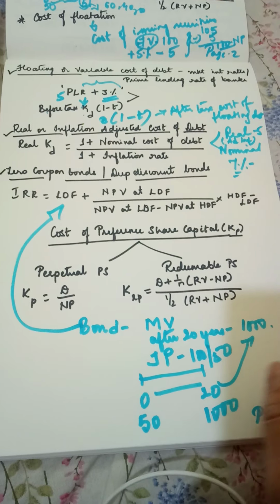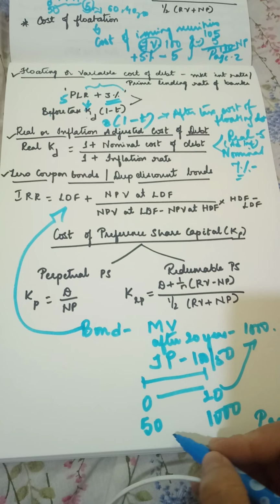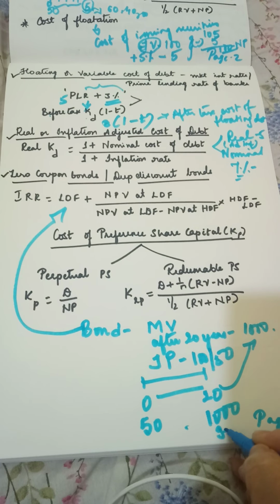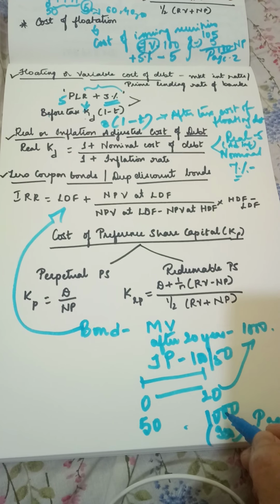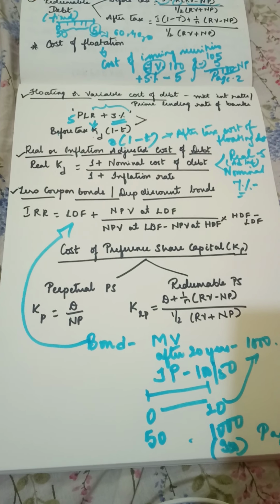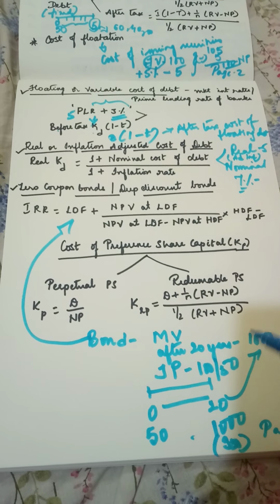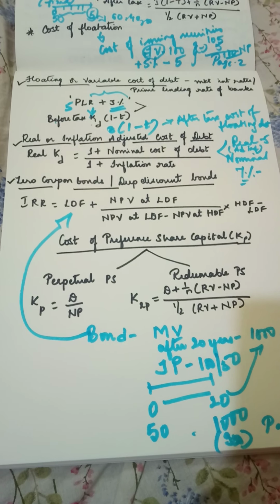What is the benefit you are getting? 1000 minus 50, 950 rupees difference. 1000 is the redemption value, 50 is your investment value. The difference, 950 rupees, is the benefit you are getting for holding the bond for 20 years.